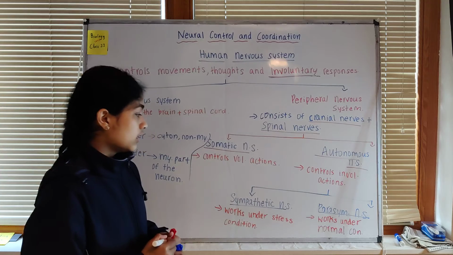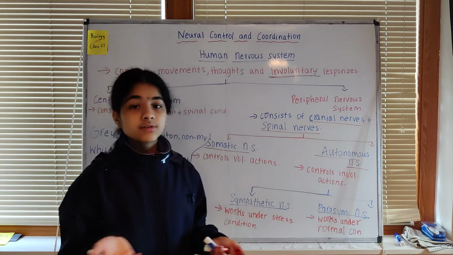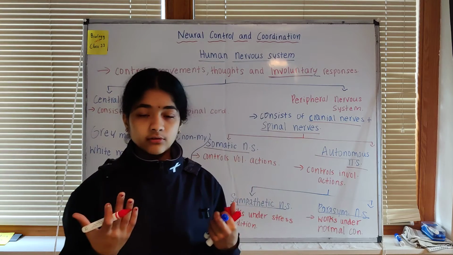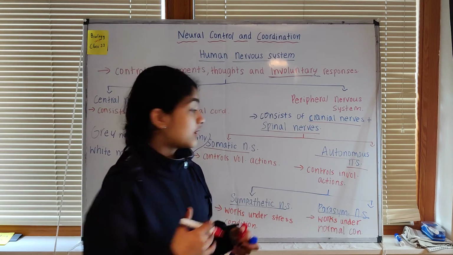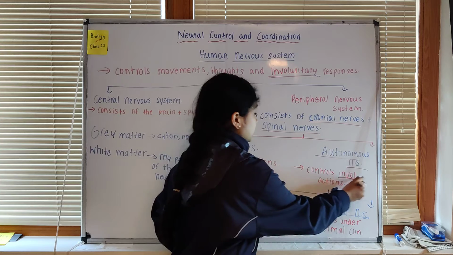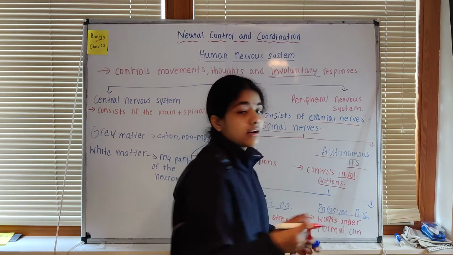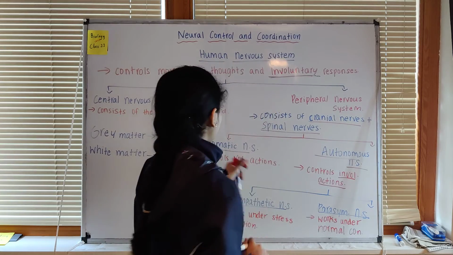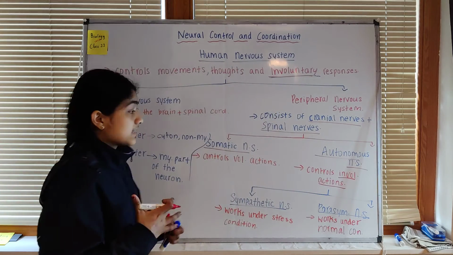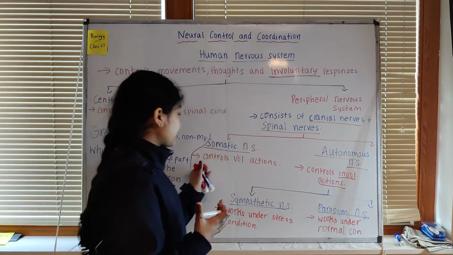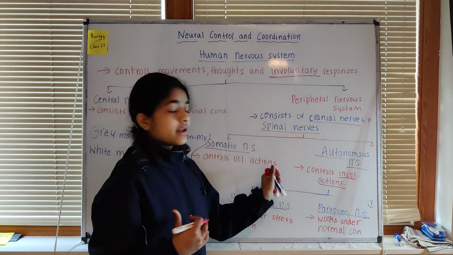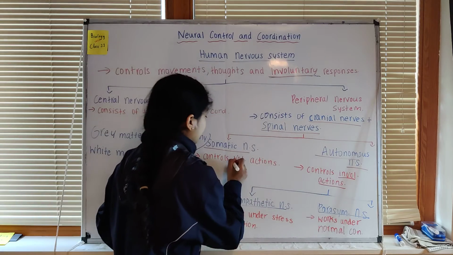Here also, the things that you observe in stress conditions, you don't notice that they are happening, because these are involuntary actions, not under our will. That is the autonomous nervous system. The somatic nervous system is all about the skeletal muscles. Here you can control the voluntary actions. Voluntary actions means they are under our will or our control.